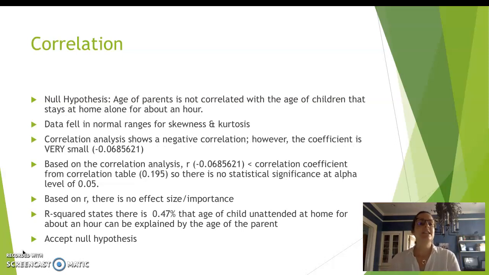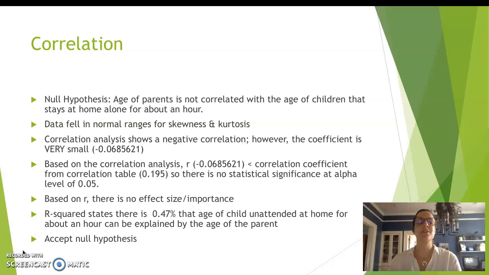For my correlation analysis, I have a null hypothesis that the age of parents is not correlated with the age of children that stay home alone for about an hour. All data fell in normal ranges for skewness and kurtosis. Based on the correlation analysis, it showed a negative correlation.